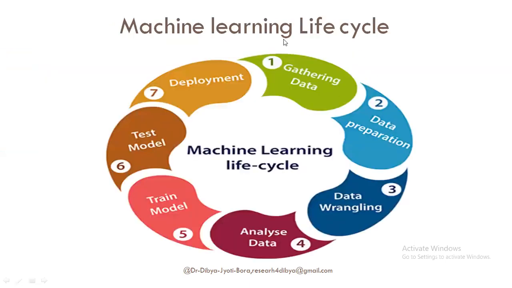Okay, so the machine learning life cycle: first we gather the data, then prepare the data, data wrangling, then analyze the data, train the model, test the model, and then deployment.